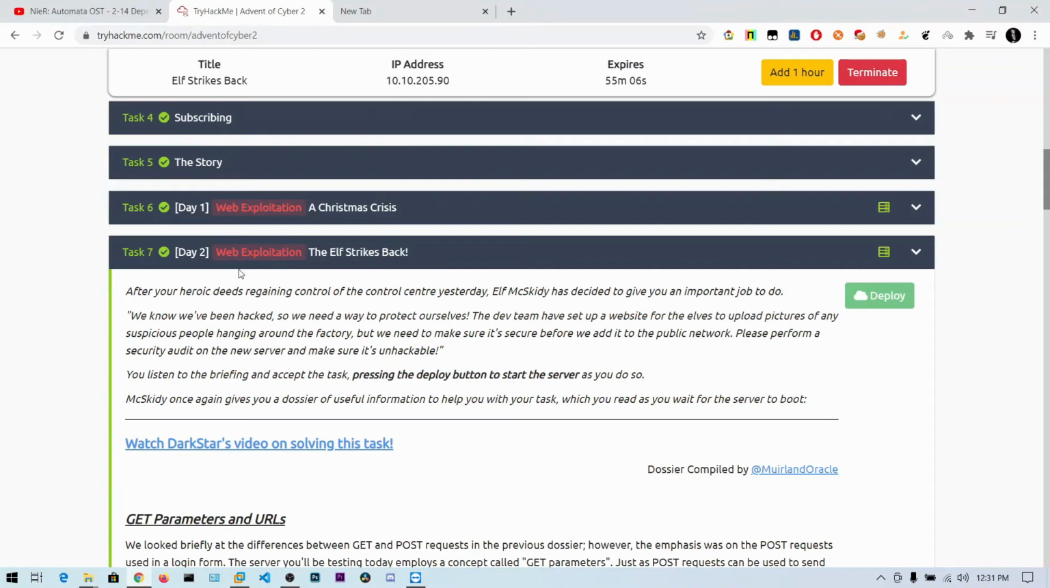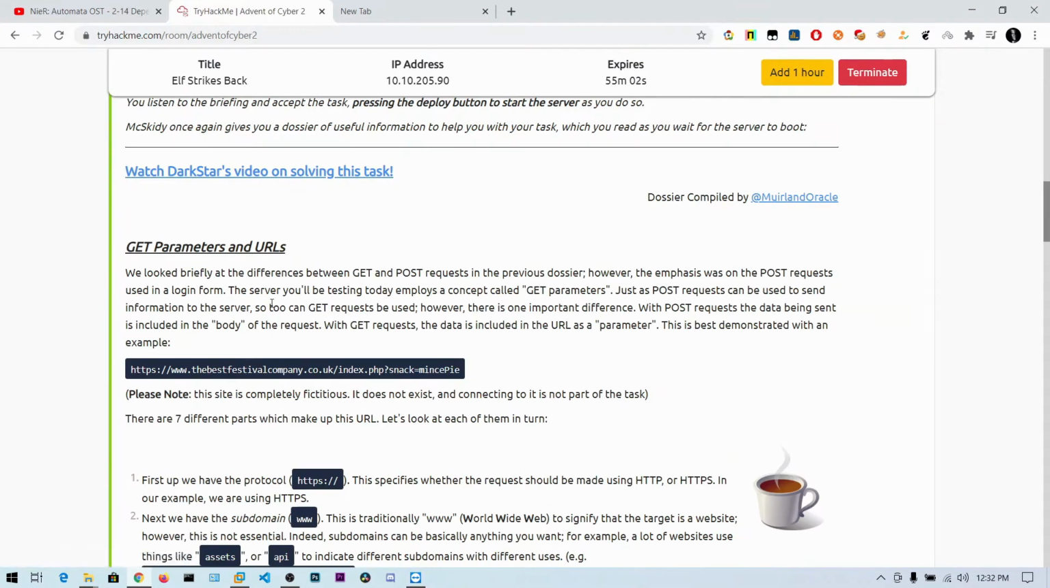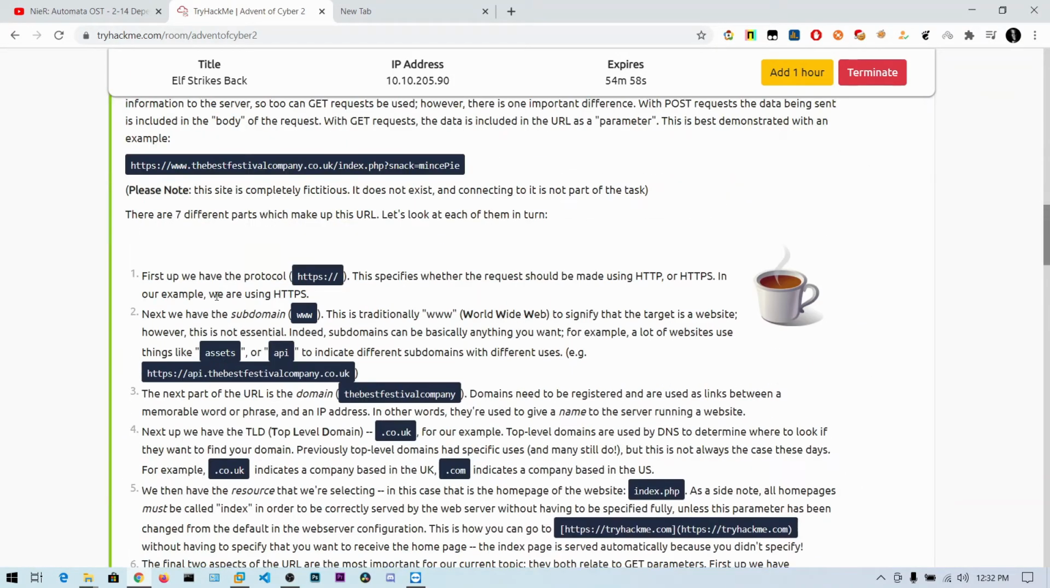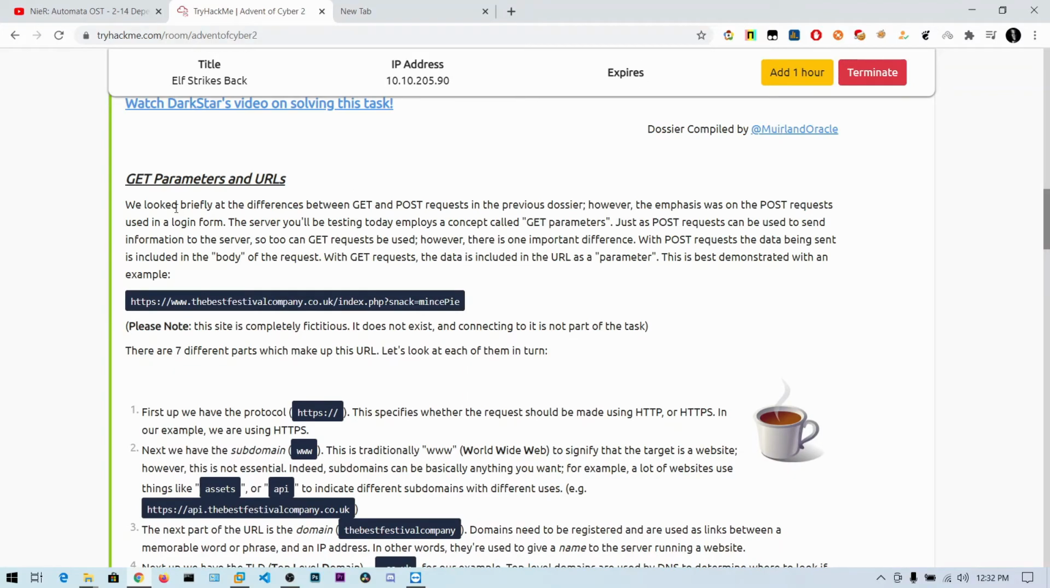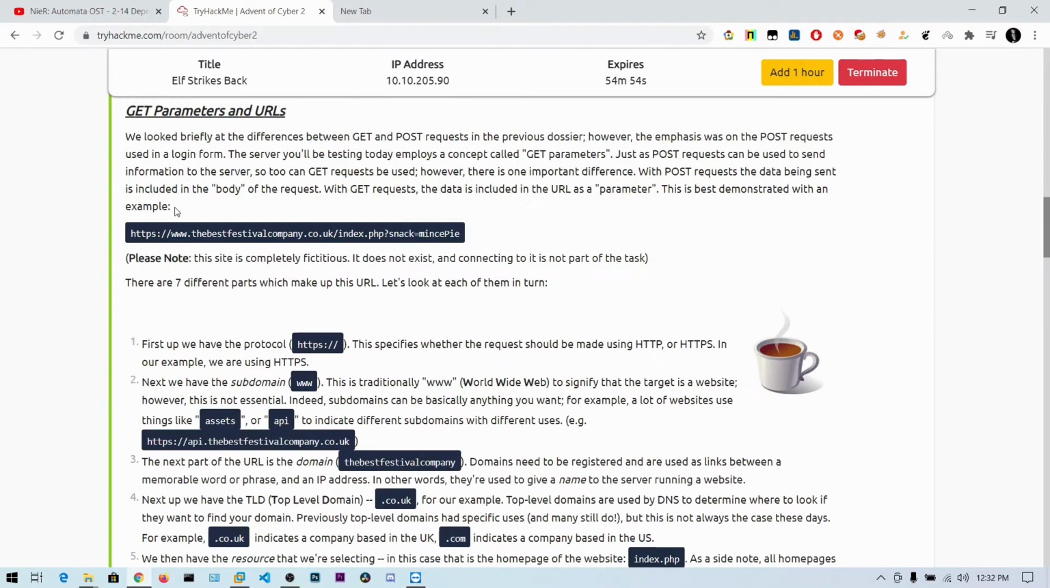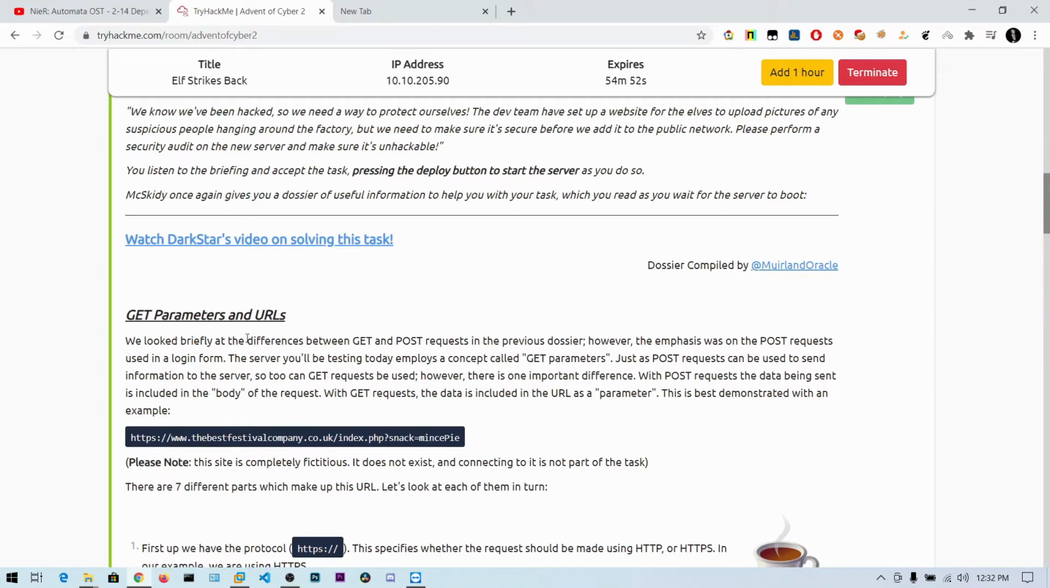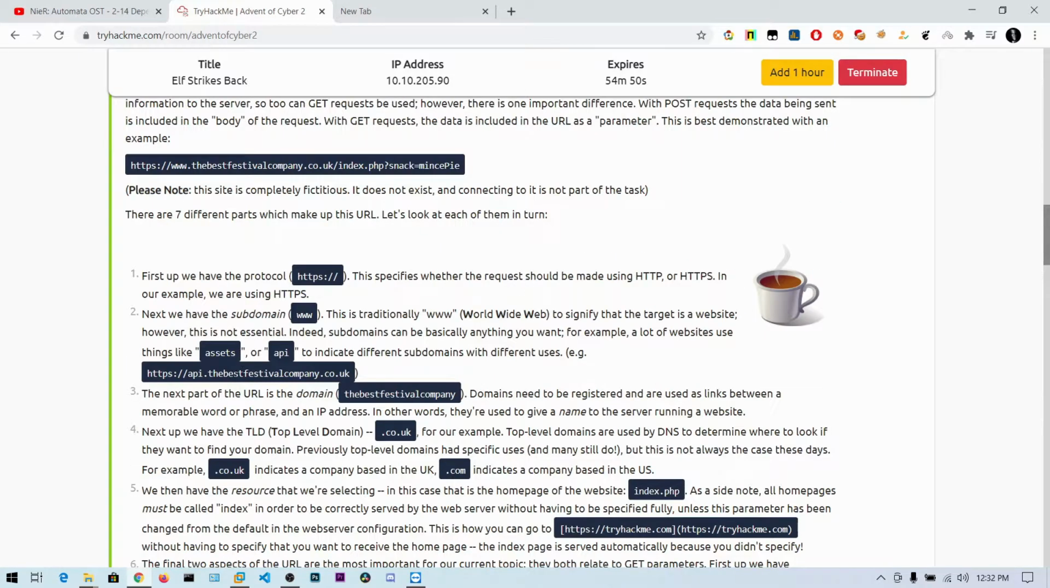So guys, let's do this day 2 challenge of this Advent of Cyber 2 from TryHackMe. So this is also the web exploitation. I have deployed the machine, and this is about file upload vulnerability, and they have mentioned the theory about the GET and the POST. So I'll briefly explain about this.